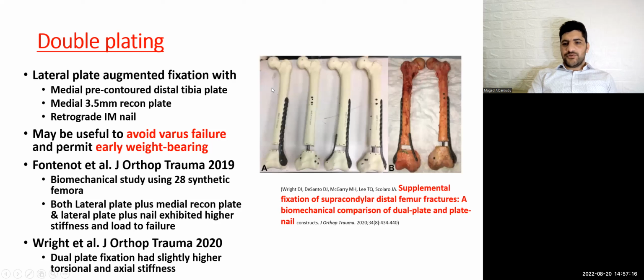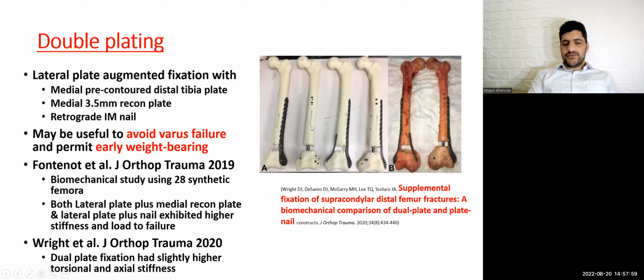This is another question which is more advanced. Now, AO Association are recommending double plating, a long lateral plate and a short medial plate, because they think that a single lateral plate is not suitable to restore the mechanical or anatomical axis, because the mechanical axis is passing medial to the plate. The mechanical axis is passing here, so it is away from the plate. So they want to use this one.